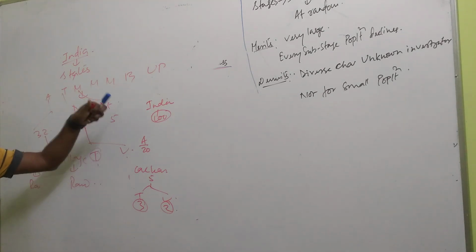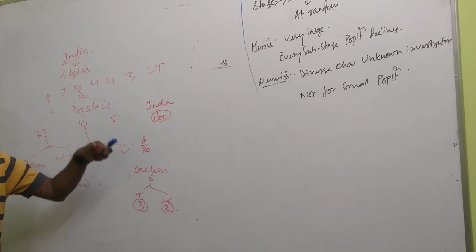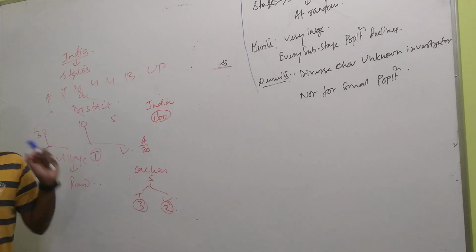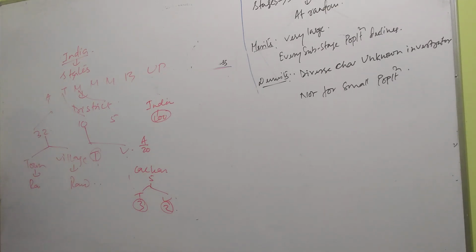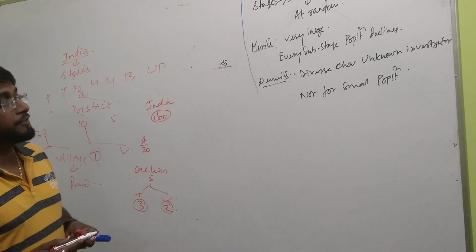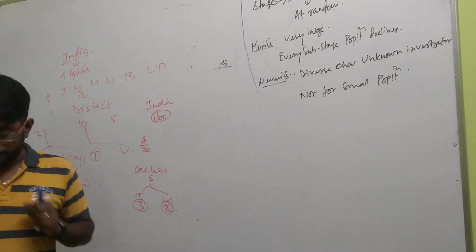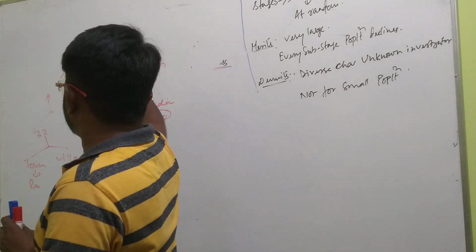That is why from each substage, I mean from the last substage, the population is now very small, and now the investigator will select the sample. Demerits: the diverse characteristics. This is the biggest problem. Suppose the population is India.